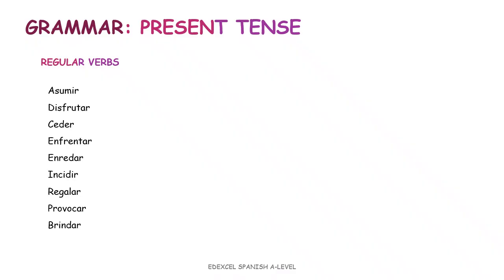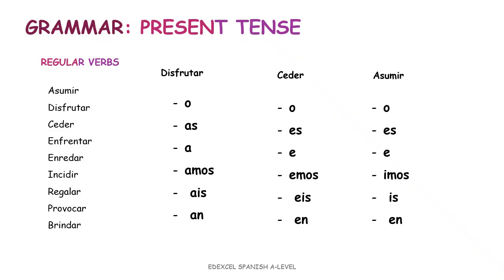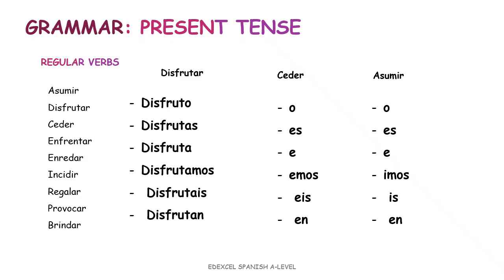Anyway, remember that we have three groups of infinitive verbs: -ar group, -er group, and -ir group. And when conjugating, you need to use the right ending depending on the group. So it will be like this. For example, the verb disfrutar, to enjoy, it would be yo disfruto, tú disfrutas, él disfruta, nosotros disfrutamos, vosotros disfrutáis, ellos disfrutan. Or the verb to give in, ceder: cedo, cedes, cede, cedemos, cedéis, ceden.